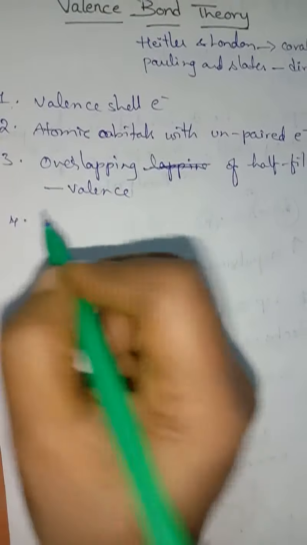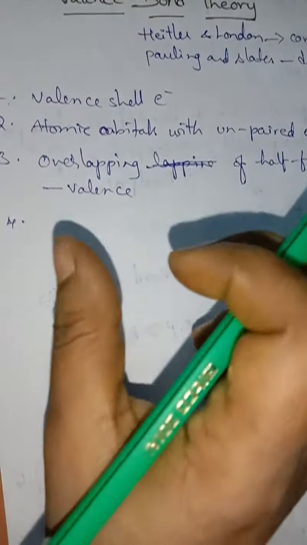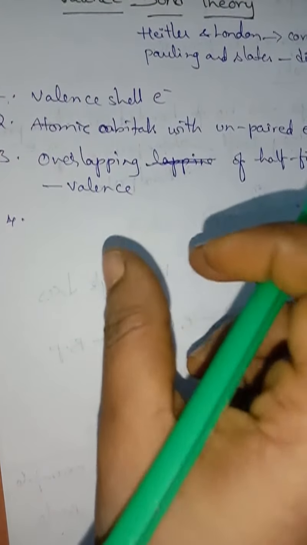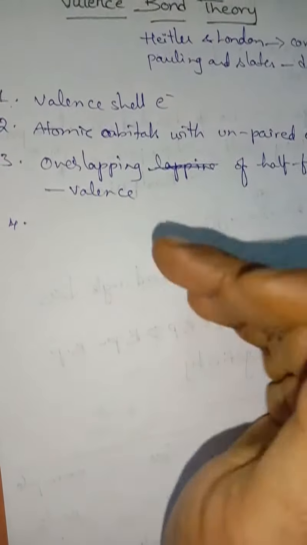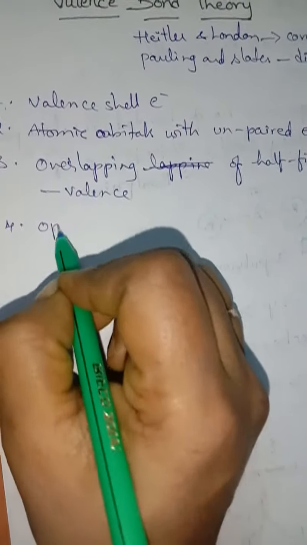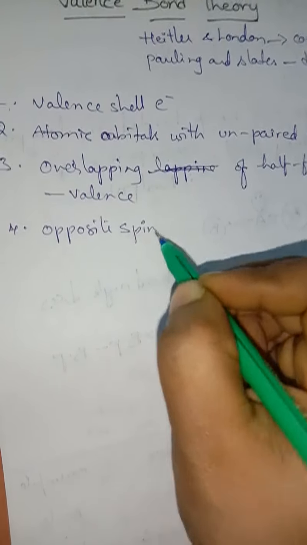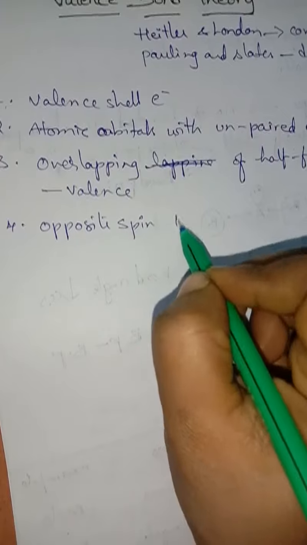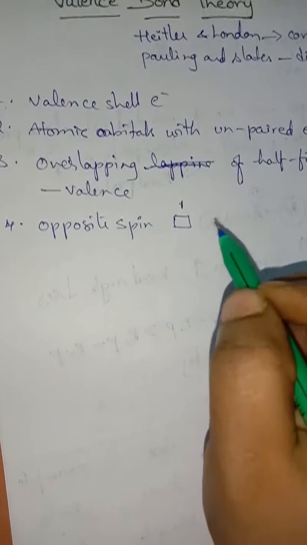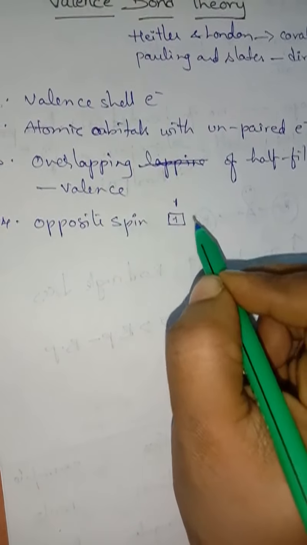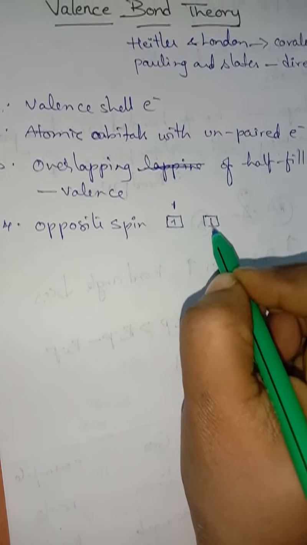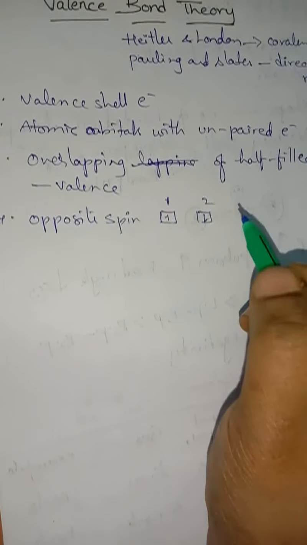The fourth condition it requires is that the electrons which are going to be involved in the formation of this covalent bond should have opposite spin. For example, if the first atom has an electron with spin like this, the electron of the other atom should be in the opposite direction. Understand?